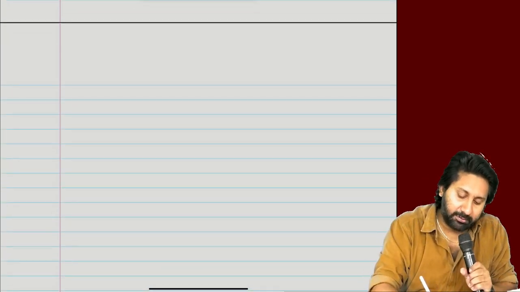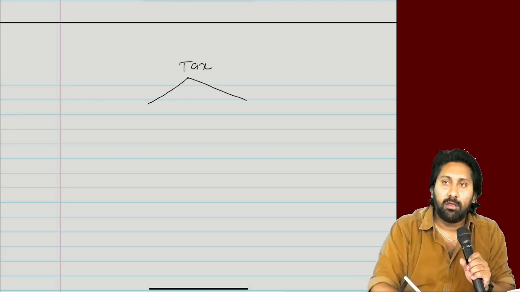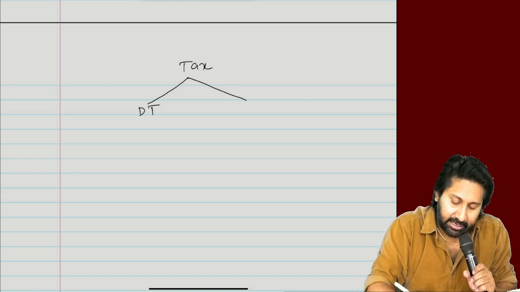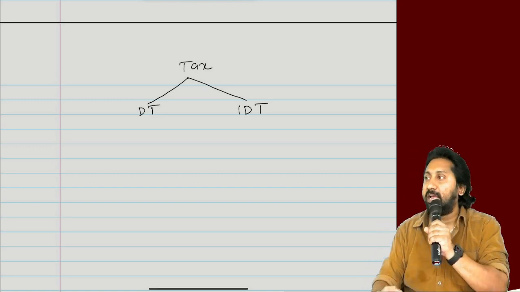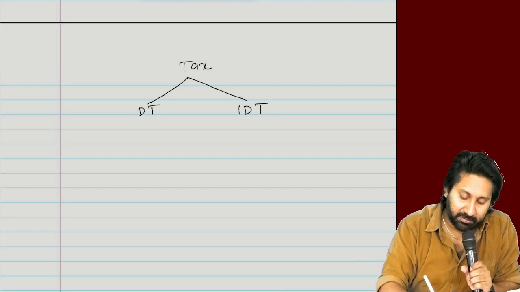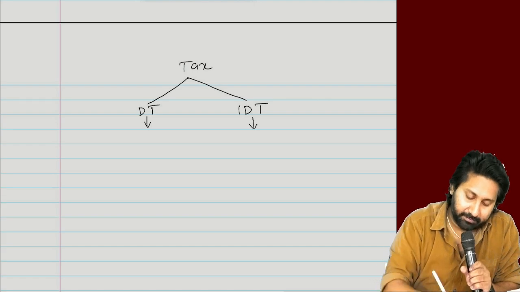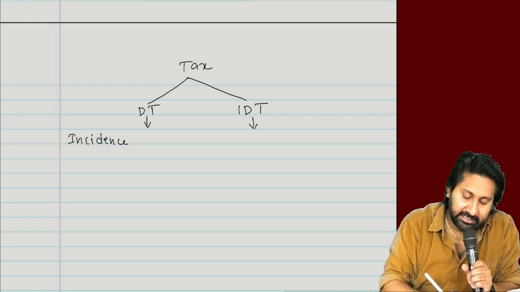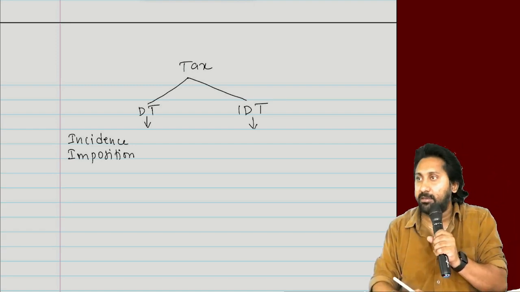There are two types of tax systems in India: one is direct tax, another is indirect tax. See how this concept applies. There are two very, very important things: incidence of tax and imposition of tax.